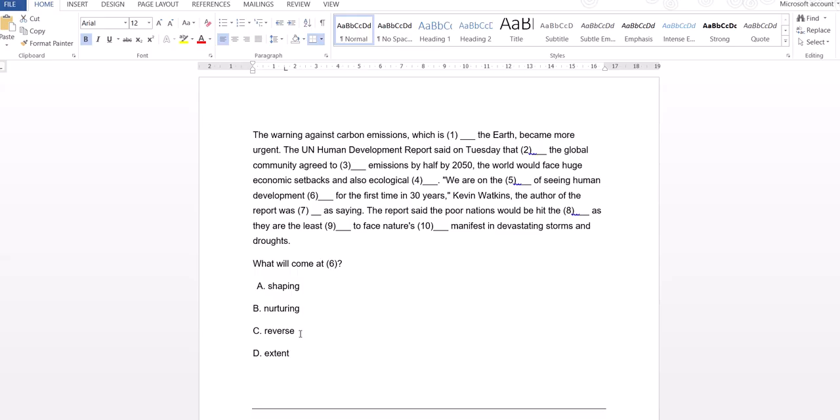Development reverse for the first time. So far we have always been in the progressive stage, always nurturing better than the past, but it looks like the whole thing is getting reversed. So that is the reason the appropriate word here is reverse.